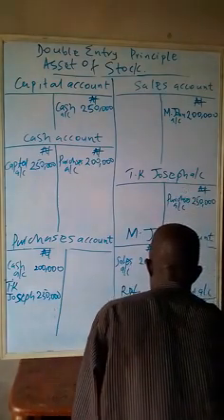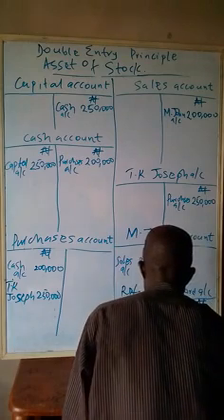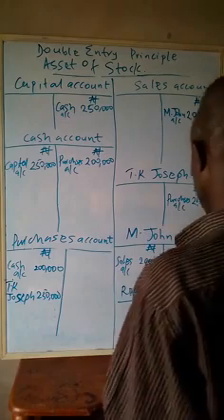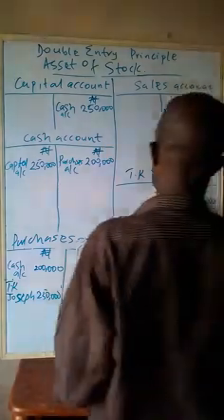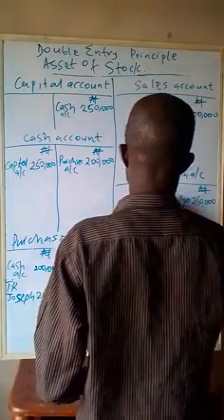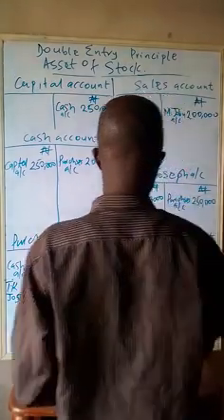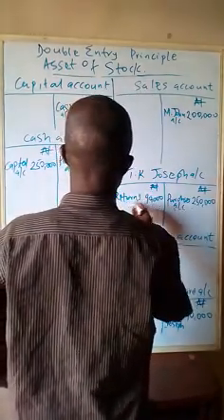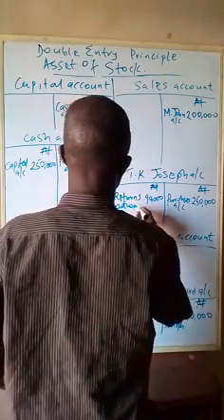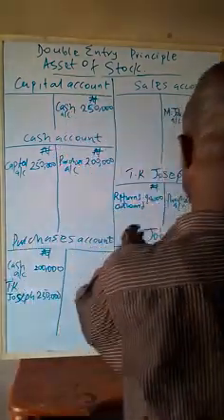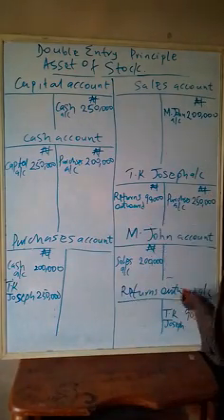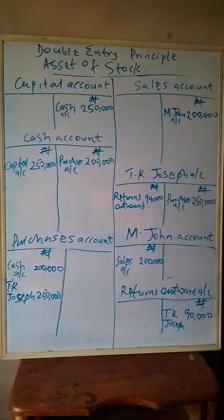TK Joseph account. Where is TK Joseph? This is 90,000 naira. TK Joseph is receiving. The corresponding entry is returns outward account. Look at double entry, the same amount. TK Joseph and returns outward account.